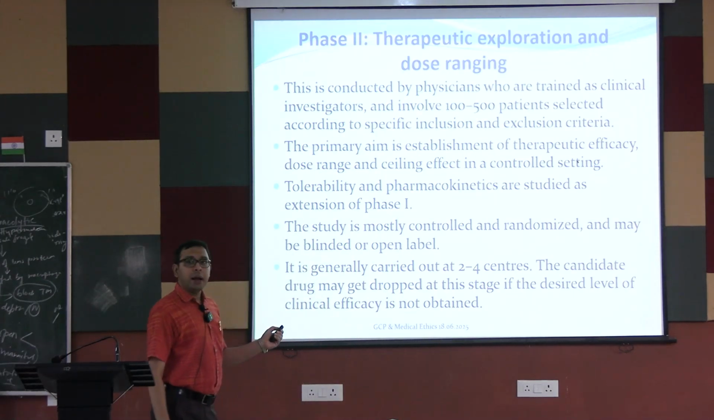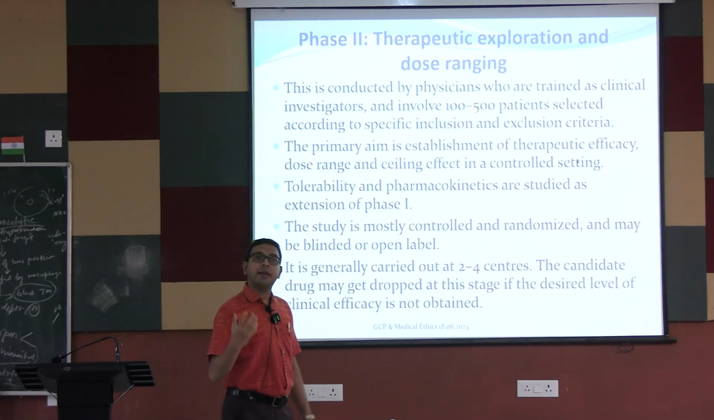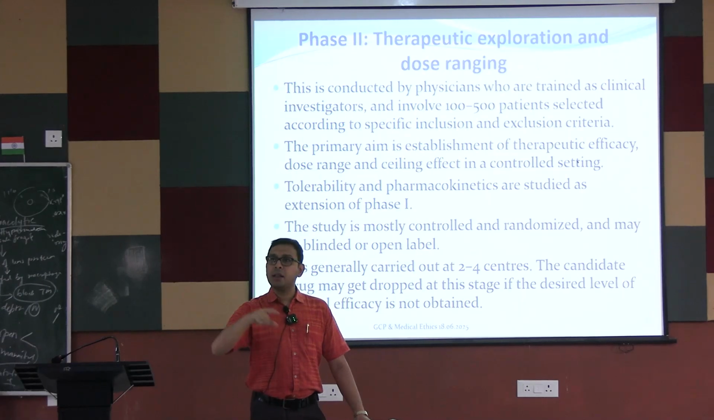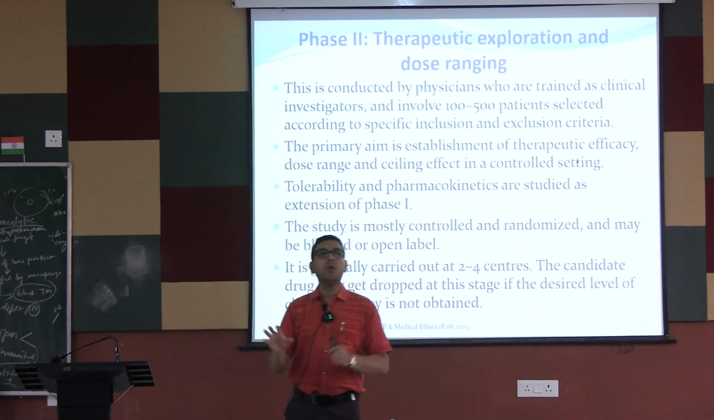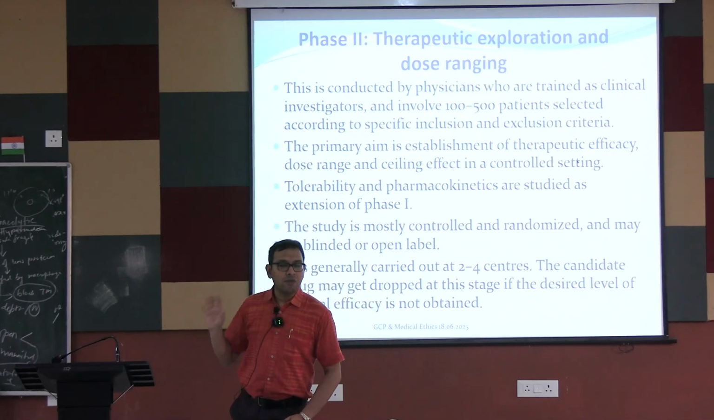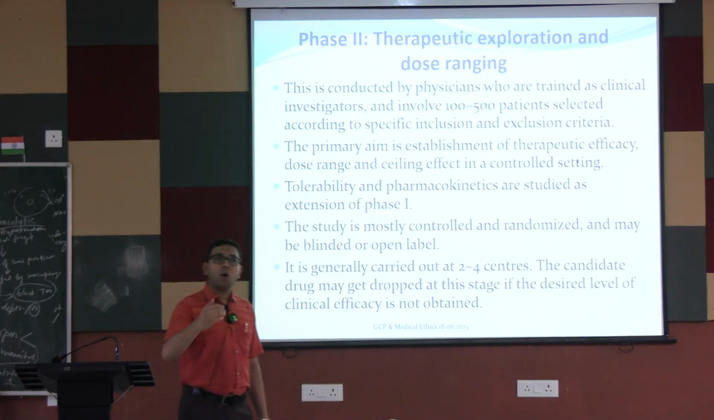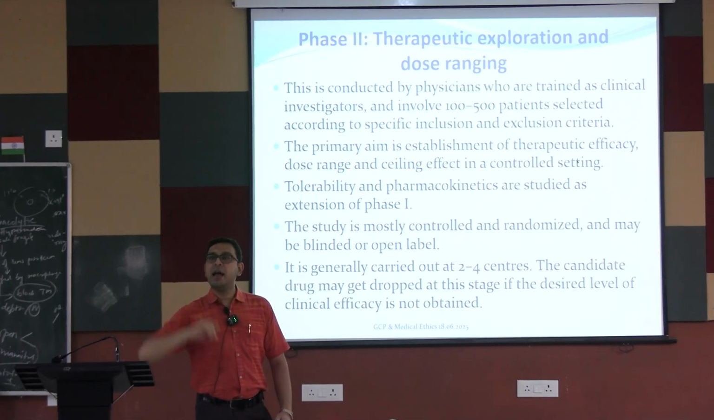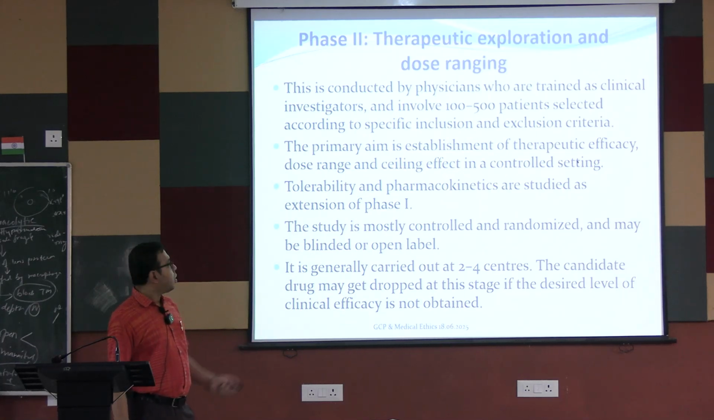The primary aim is the establishment of the therapeutic efficacy. First we want to see the therapeutic efficacy because it is done in diseased individuals. Previously we have done this in healthy individuals, so there is no question of efficacy. Now we are seeing whether the disease can be cured or not. Efficacy studies can be done, as well as the dose ranging study. We are also testing the different doses, the lower dose as well as the higher dose, to see whether there is any change in the efficacy as well as the safety in a controlled setting.